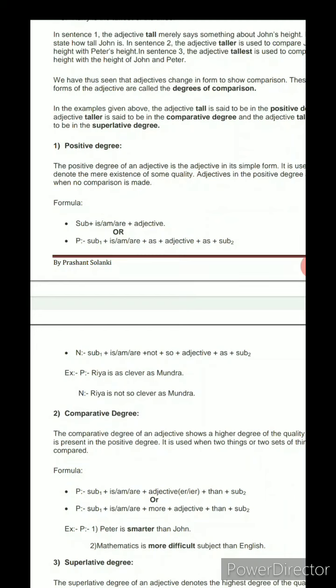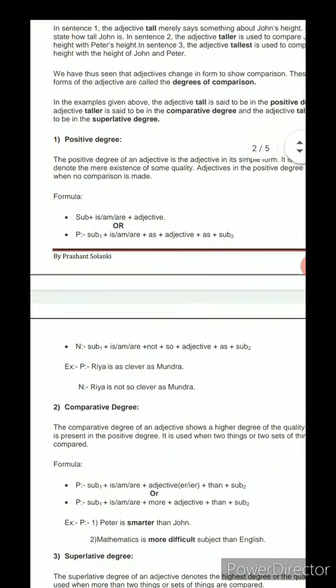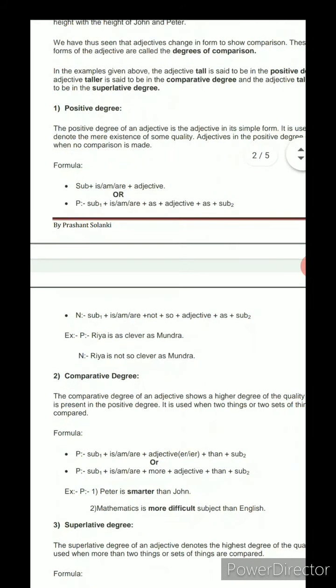We remove the "as" before the adjective and use "so" instead of that. So the formula becomes like this: subject 1 plus is/am/are plus not plus so plus adjective plus as plus subject 2. So you have seen that we use two subjects here also.